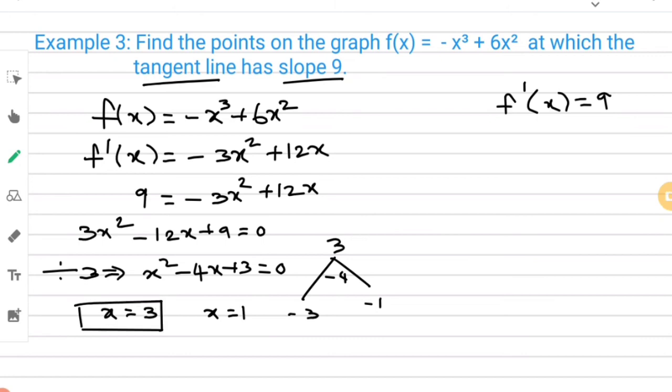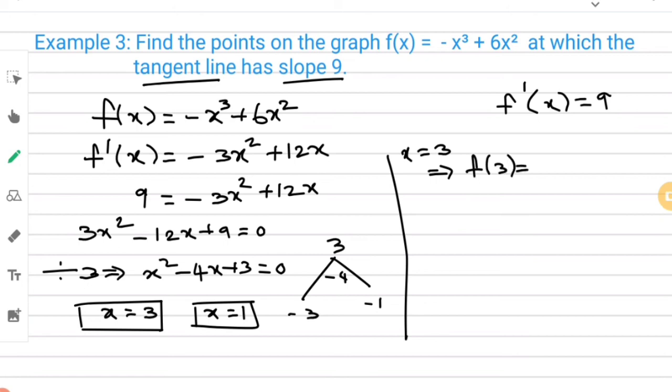We got the x points, and now I am going to substitute x is equal to 3 in this equation to get the value of y. Therefore, x is equal to 3, which implies f of 3 is equal to minus 3 to the power 3 plus 6 of 3 power 2.